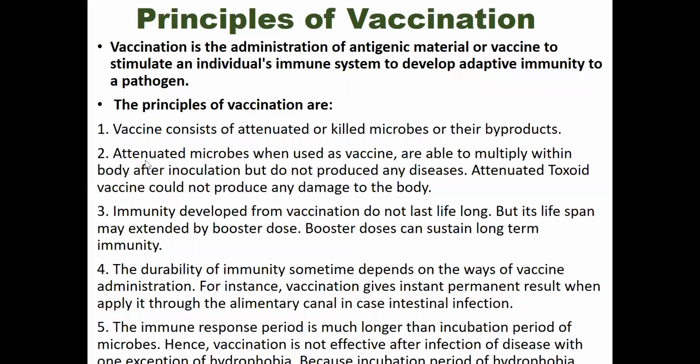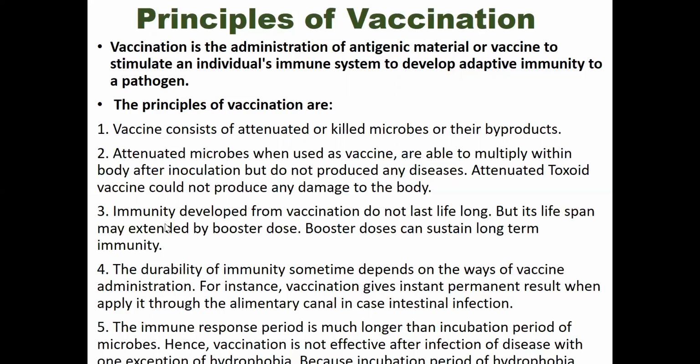Attenuated microbes, when used as vaccine, are able to multiply within the body after inoculation, but they are not able to produce any disease. So an attenuated or toxoid vaccine could not produce any damage to the body. The fourth most important principle is that the introduced vaccine must not be able to produce any kind of disease.